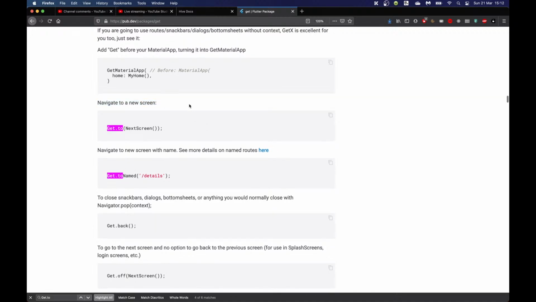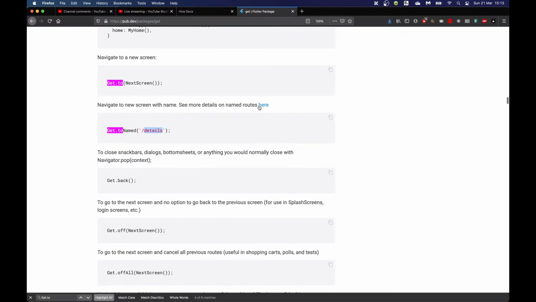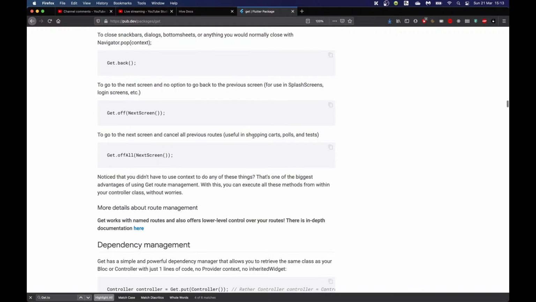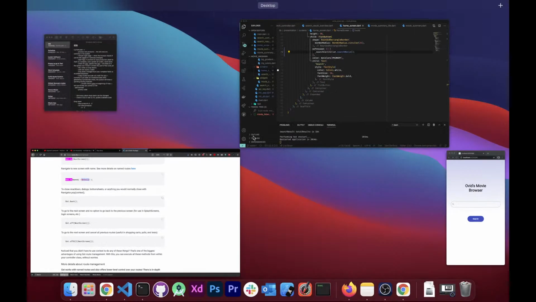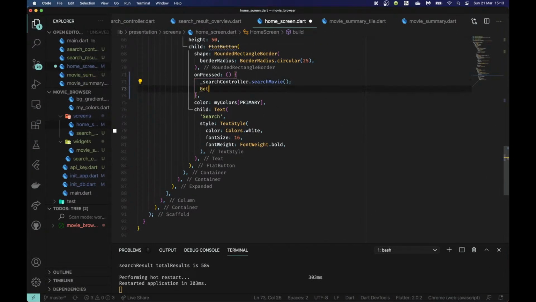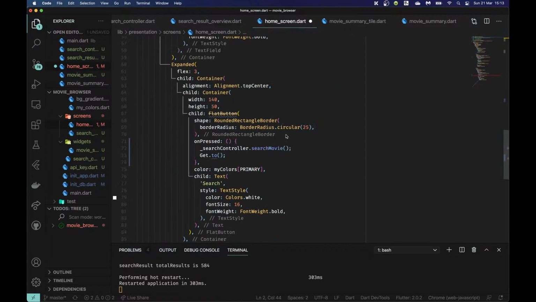So what we can do is we can either use Get.to with the next screen like this, or we can have a named one, but if we have a named one, we would have to actually declare the named routes in a separate file. They have more information there. And for this particular one, I don't want to overcomplicate things. So I'm just going to say Get.to, and then I haven't imported, I only have the instance manager here.